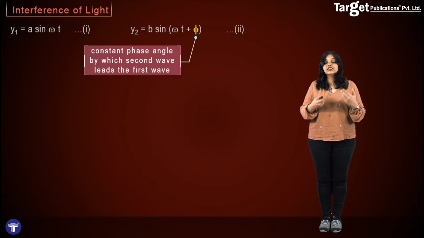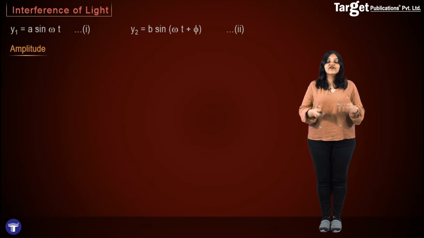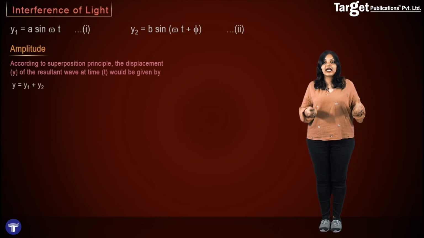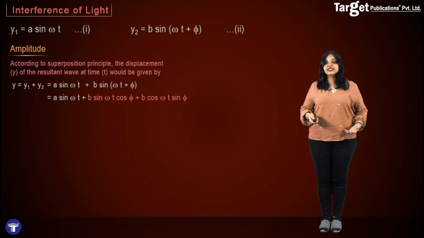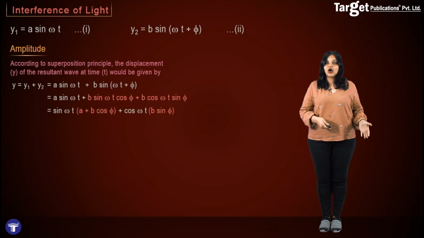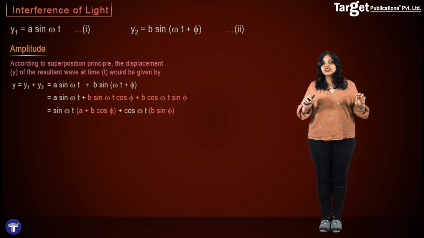And the next part is predictable. We have to apply the superposition theorem, which says that if I want to find the resultant amplitude of these two waves, I simply have to add up their displacements. That is, the resultant y will be an addition of y1 plus y2, that is a sin omega t plus b sin(omega t + phi). And now what we have to do is simply simplify this expression. That is, I open up the sin(a + b) bracket and then take sin omega t common, and this gives me this huge expression.